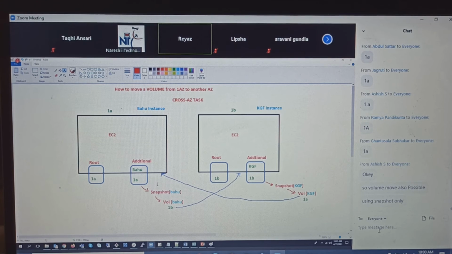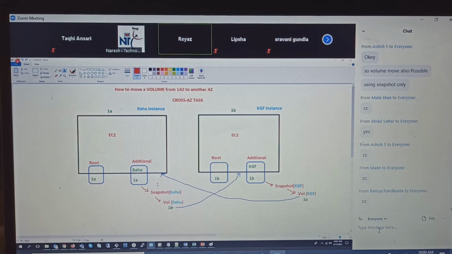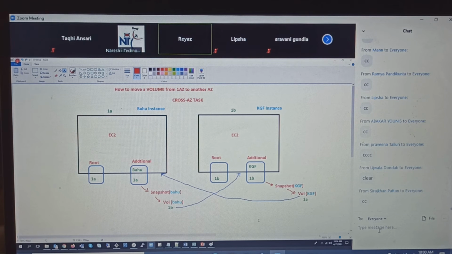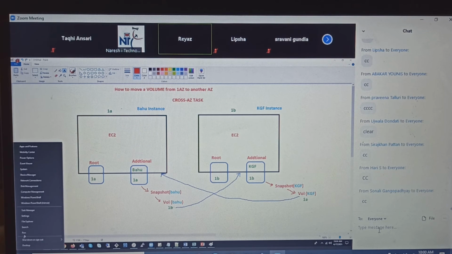Yeah, using snapshot only. Is this clear, guys, on the snapshots? Nice.